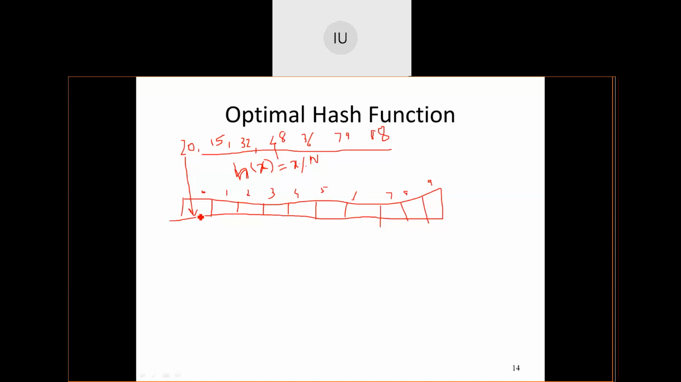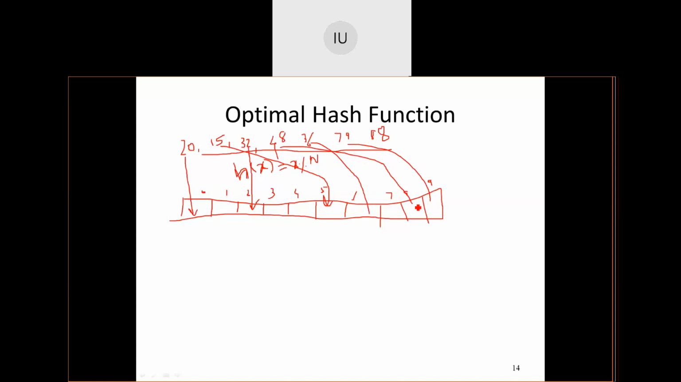15 maps to 5, correct. 15 maps to 5. 32 maps to 2. It's as simple as that. Whatever is at the units place, that will be the position, because value of n is 10. 48 maps to 8. 36 maps to 6. 79 maps to 9. 88 is mapping to 8.